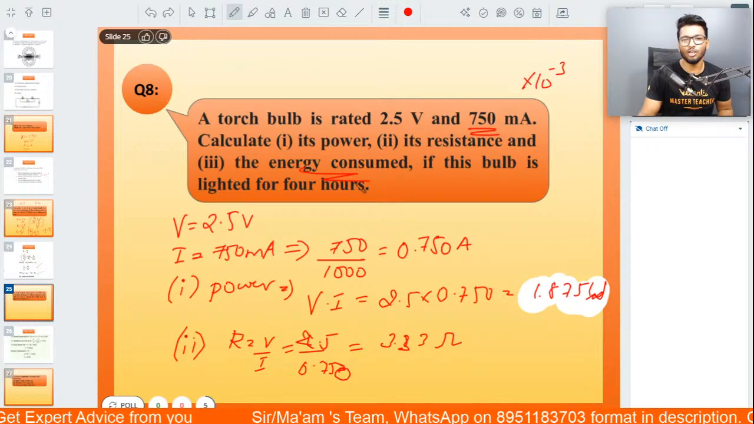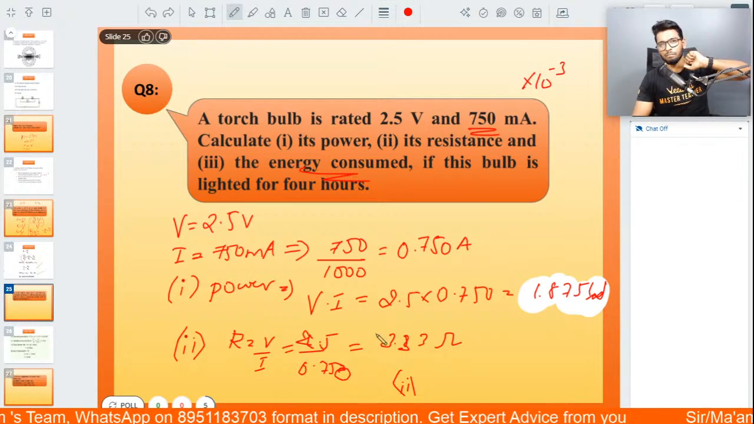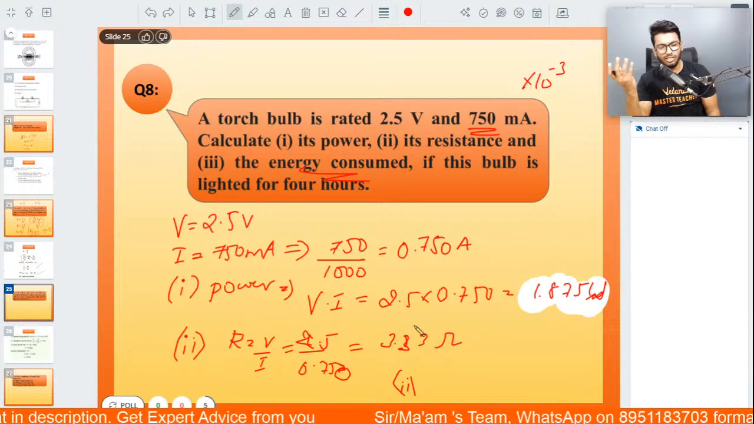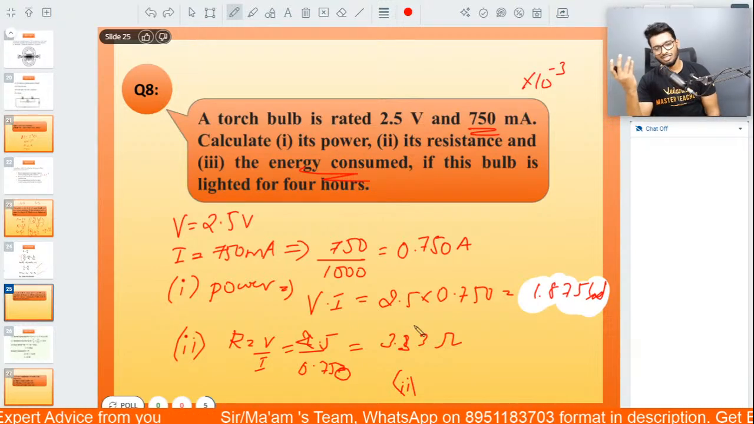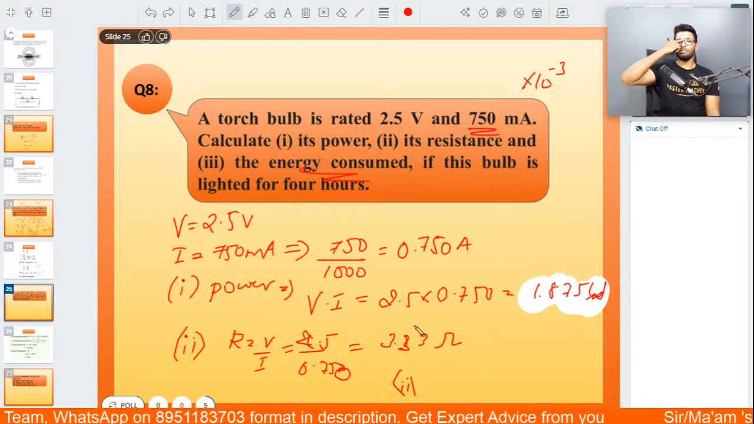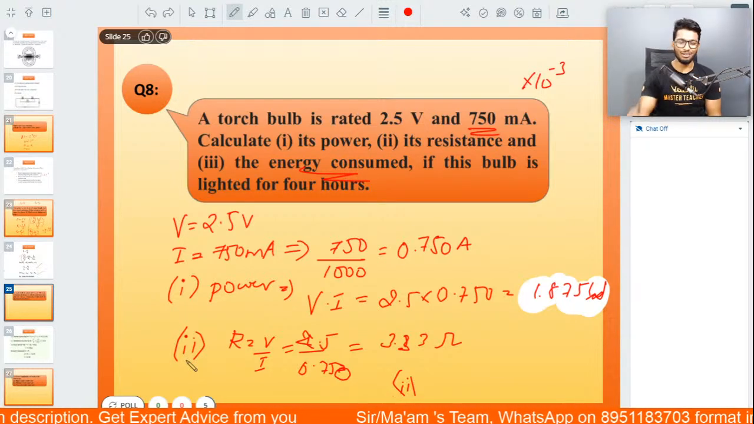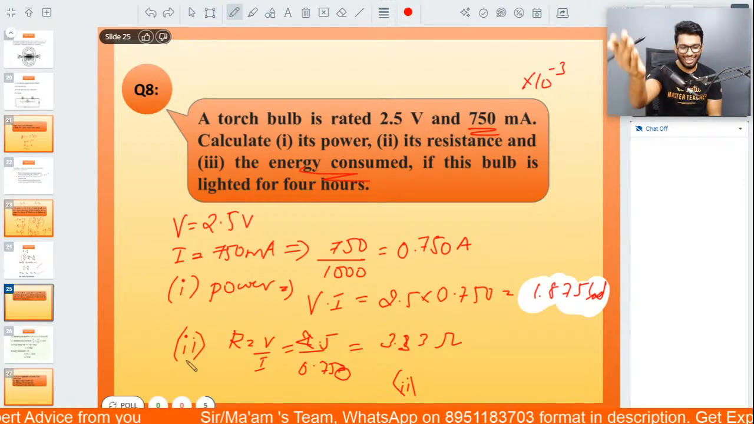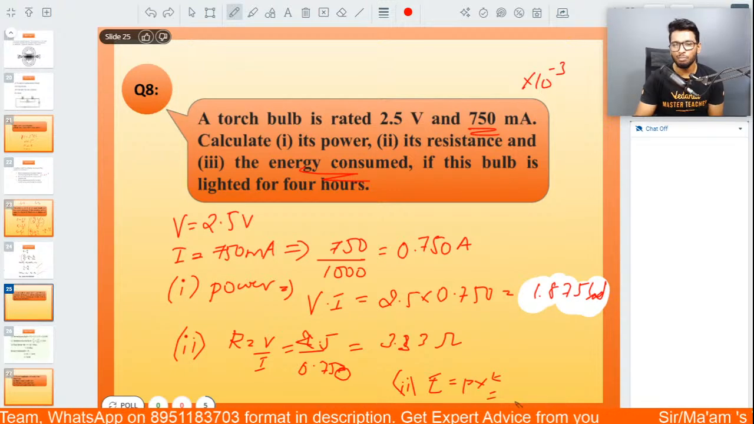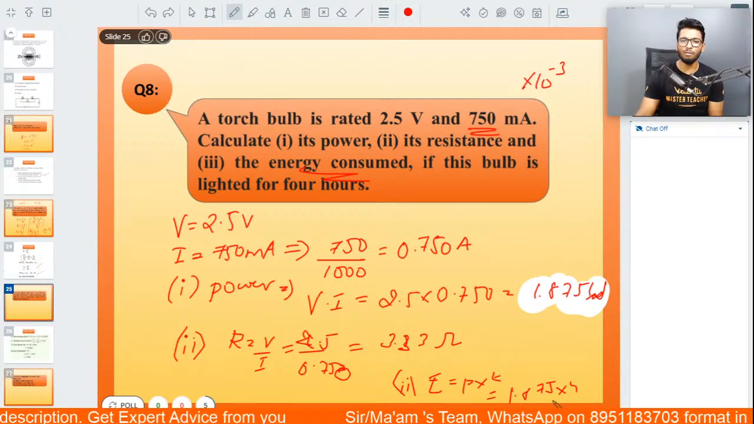Okay, last one. What is the energy consumed? Again, another easy question. The bulb is run for 4 hours a day. If it's run for 4 hours a day, what will be the energy consumed then? Put it down in the chat box. Exactly, boys and girls. Energy is equal to power into time. 1.875 into 4. How much will you get?